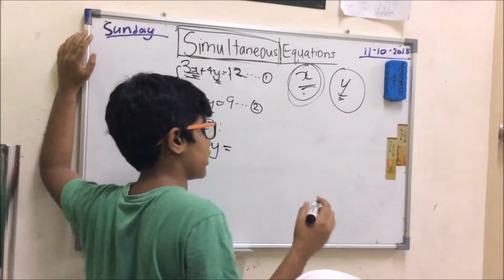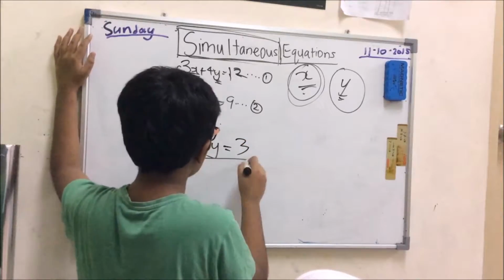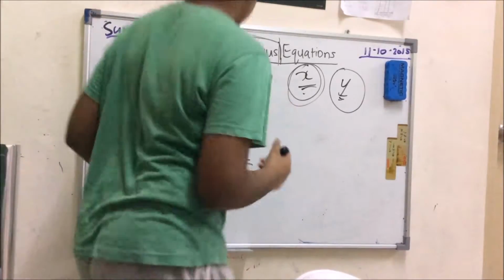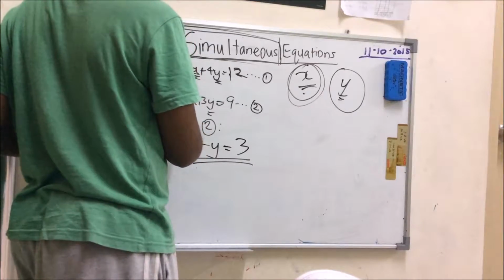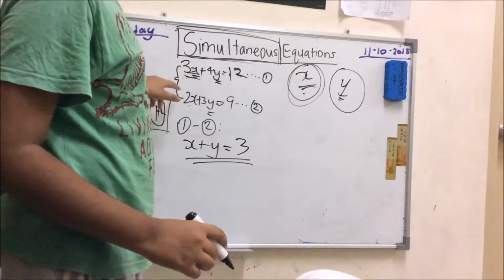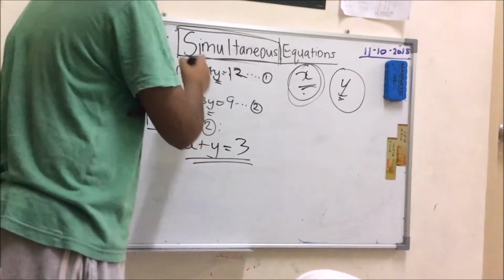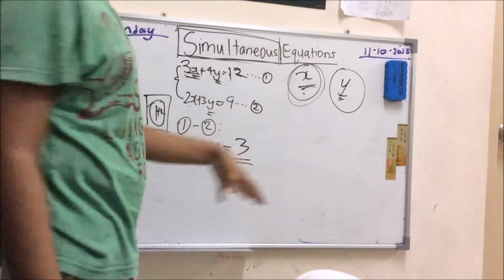So 12 minus 9 is 3. Good. You got this. With this method, I'm combining both methods actually, so it's 1 plus 2. Now equation 1 and equation 2, we just subtracted to get rid of these funny numbers in front, which makes it much easier to solve.